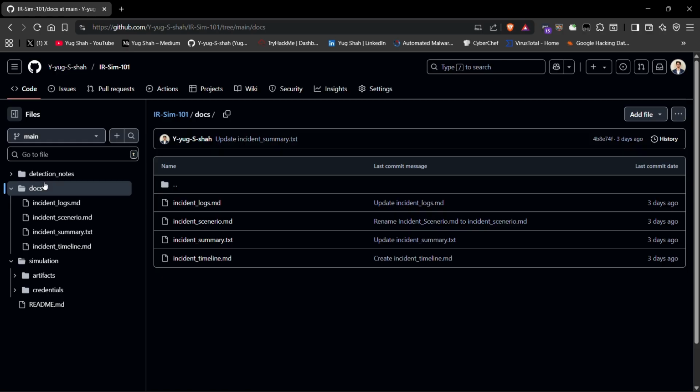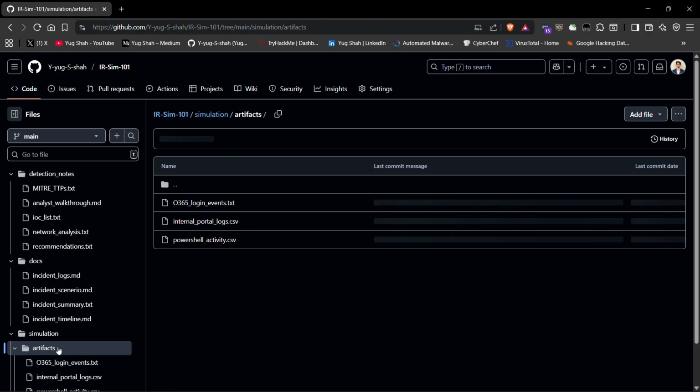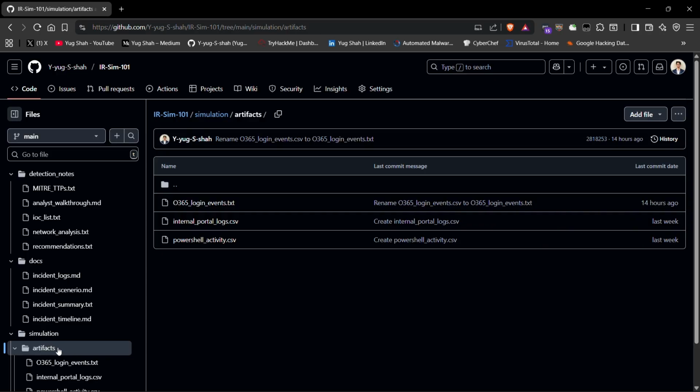Detection notes for things like MITRE mappings, IOCs, network analysis, and recommendations, and simulations plus artifacts with the raw evidence: O365 login events, internal portal logs, PowerShell activity, and harvested credentials.